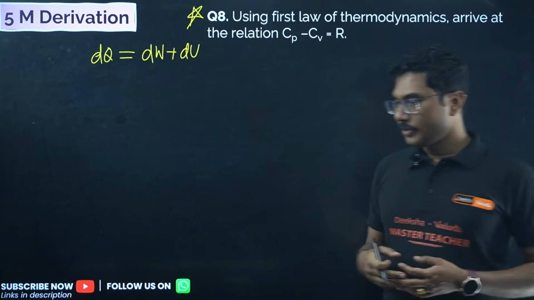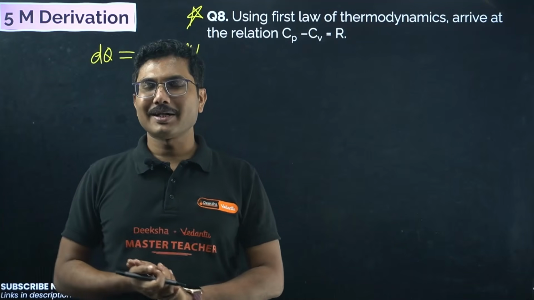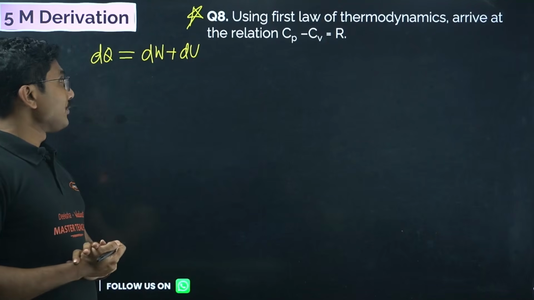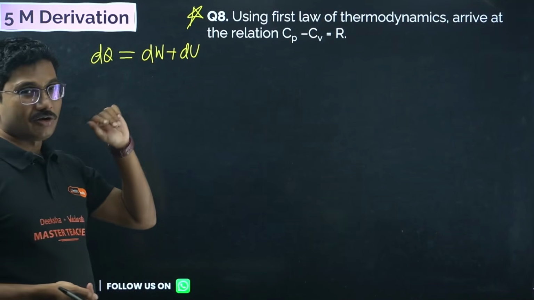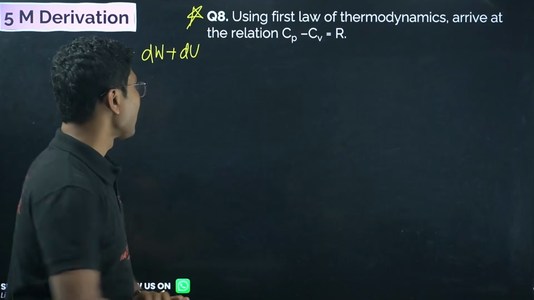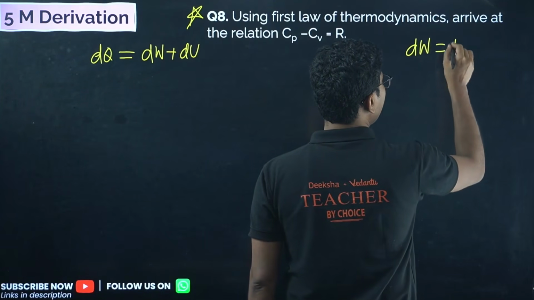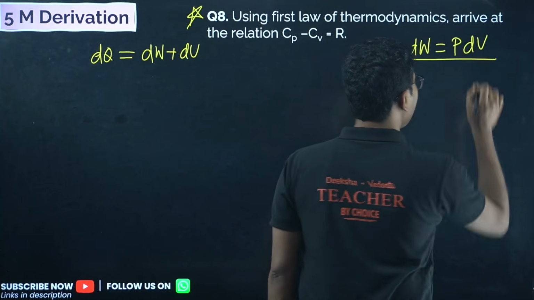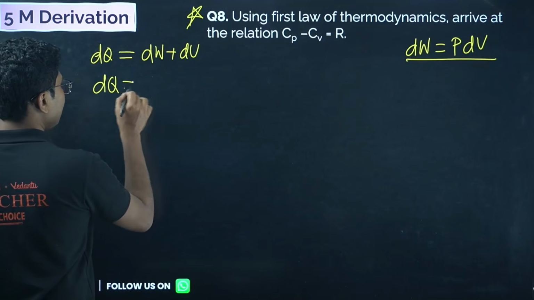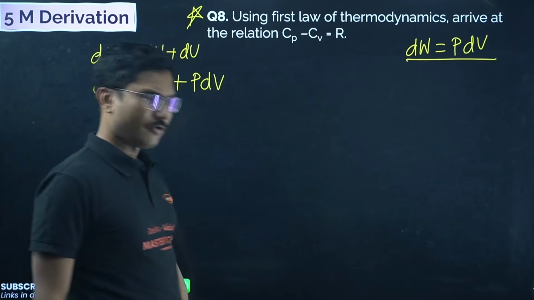So suppose you are giving some money to someone, what they will do, they will keep some for themselves, and with the remaining part they will perform the work. Okay, it happens everywhere, right? So dq is equal to dw plus du is the first law of thermodynamics. Now in the first law of thermodynamics there are two processes, Cp and Cv. Now the work done is generally given by P into dV. For any system, work done is given by P into dV. So from the first law we say that dq equals du plus P dV. This is the general form.